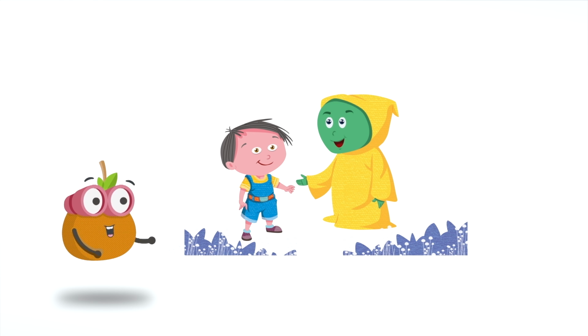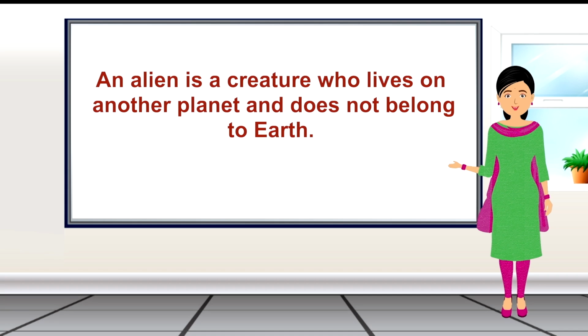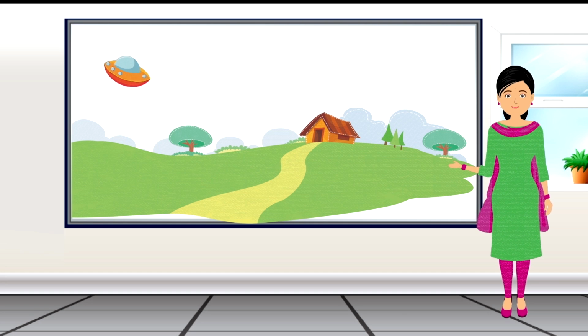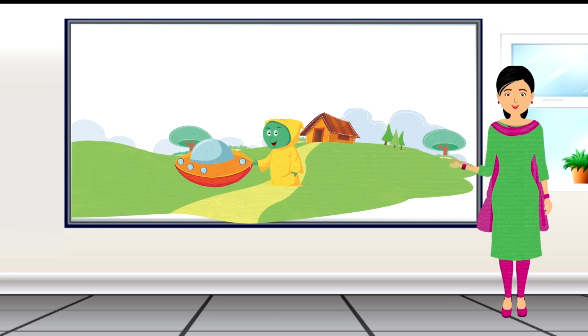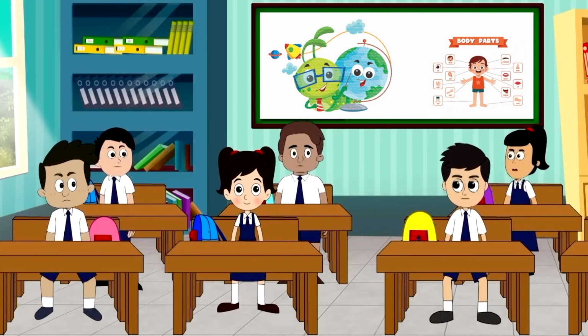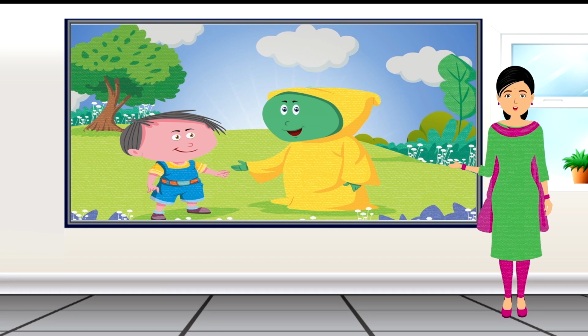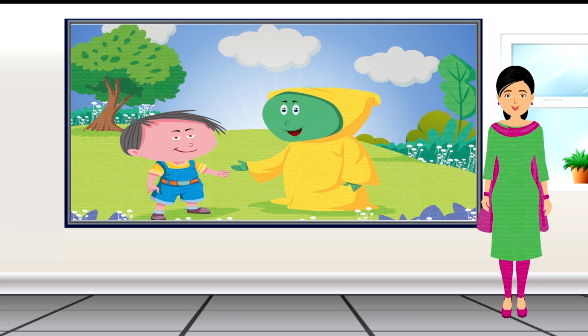Students, let us explore more about our planet, Earth, with an alien Jojo and a boy Titu. Who is an alien? An alien is a creature who lives on another planet and does not belong to Earth. Jojo landed on the surface of the Earth and started moving around. When he was moving on the Earth, he met a boy Titu. Titu welcomed Jojo and they became good friends. Let us see their conversation.